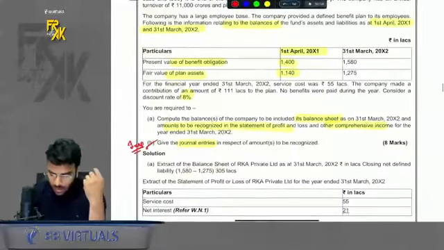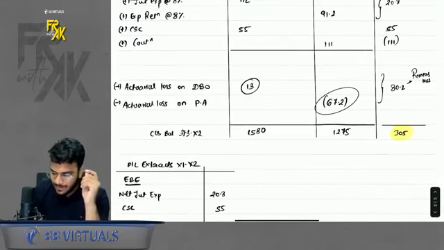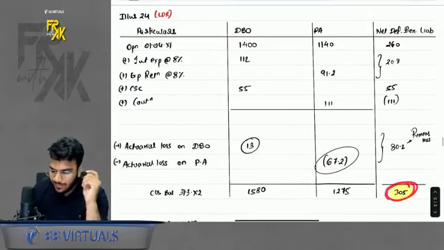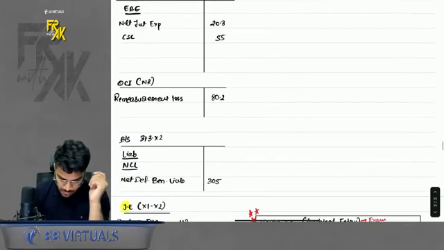Now, what was asked? They have asked the extract of balance sheet. So what will be shown in the balance sheet? The closing balance at net figure will be shown in the balance sheet. Preparing the net column is also important. Now do practice it. Okay. So closing balance will come in the balance sheet. I will show at 305.